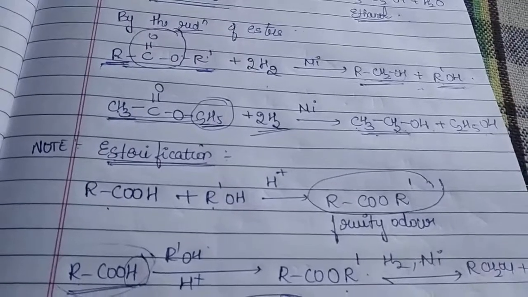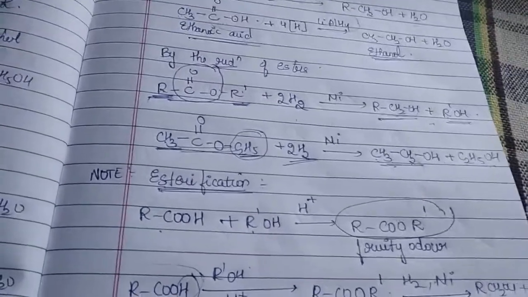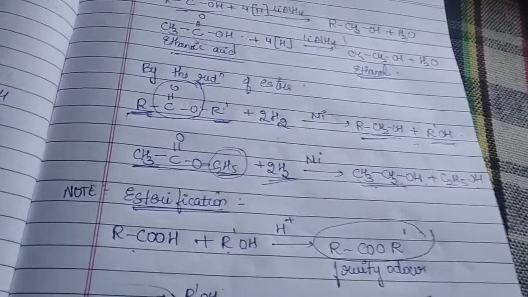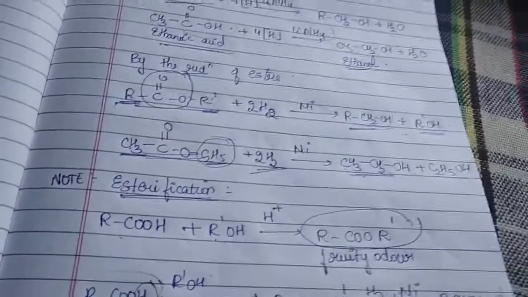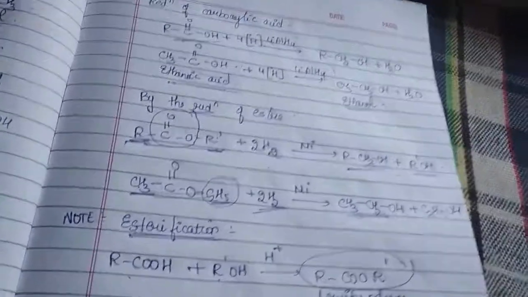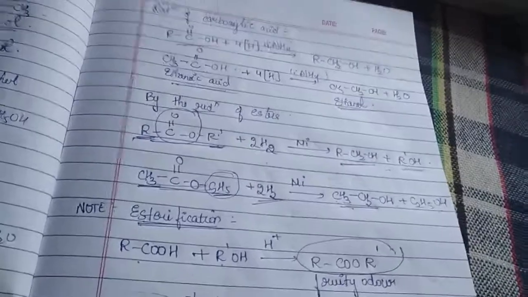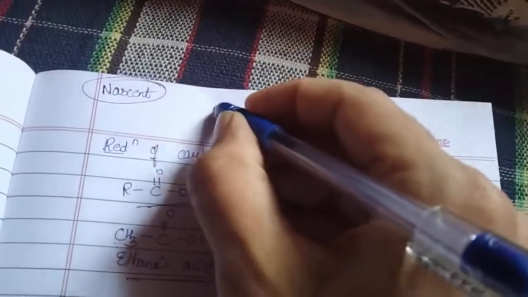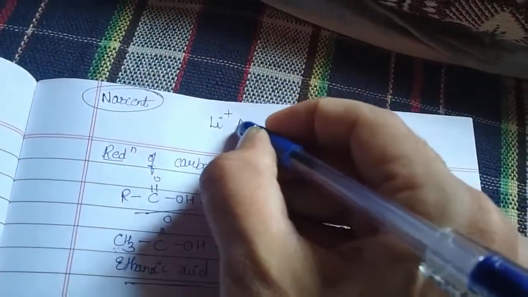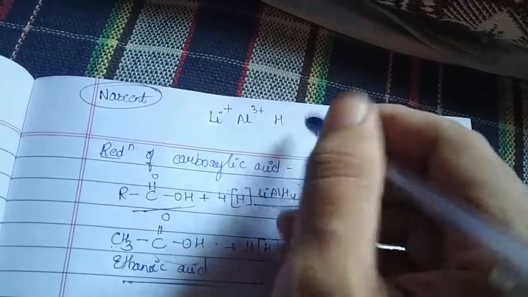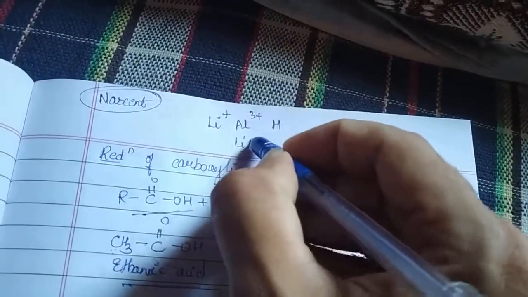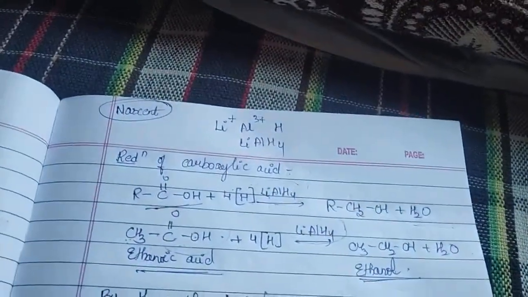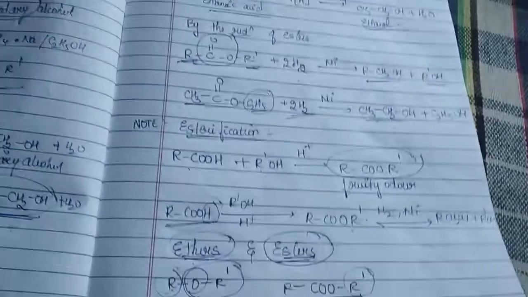But what is the main thing we have to remember? Converting an acid to alcohol is somewhat difficult. So what we do, we use the strongest reducing agent, that is lithium aluminum hydride. Remember its formula, LiAlH4. Why H4? Li has a plus charge, Al has a 3 plus charge, and with H, 3 plus 1 makes 4. Able to understand? So by this way we are writing it. Lithium aluminium hydride.